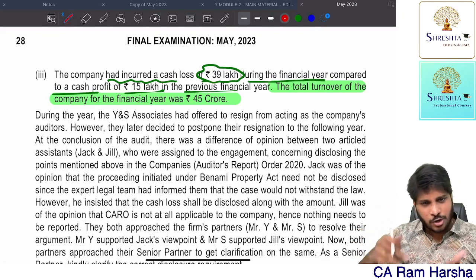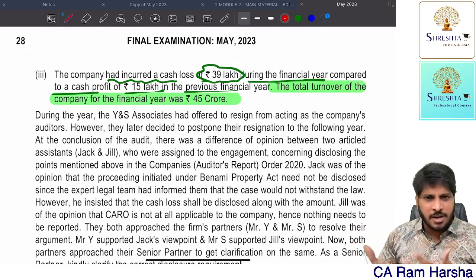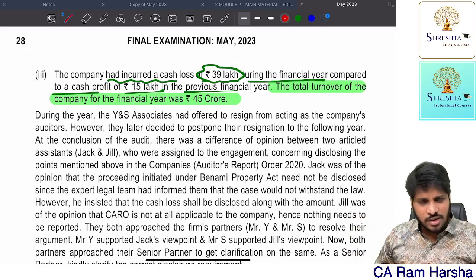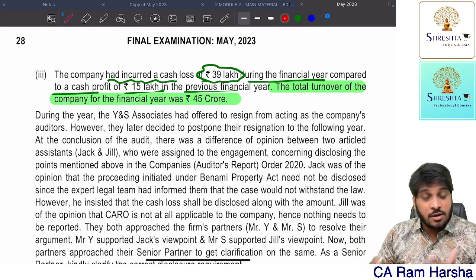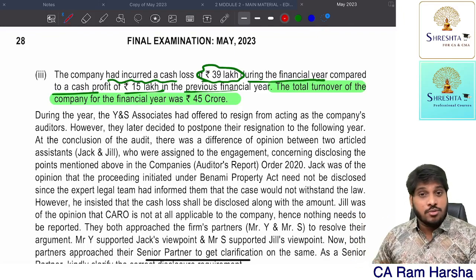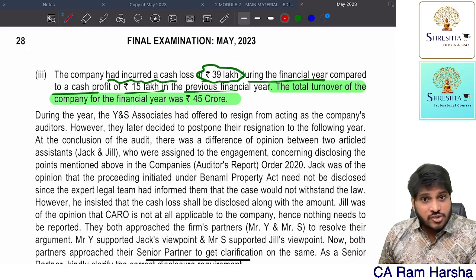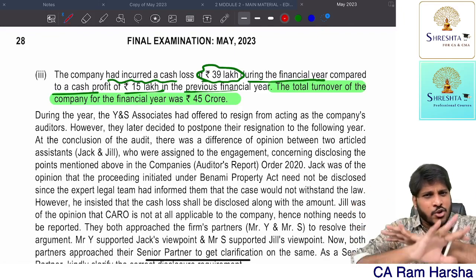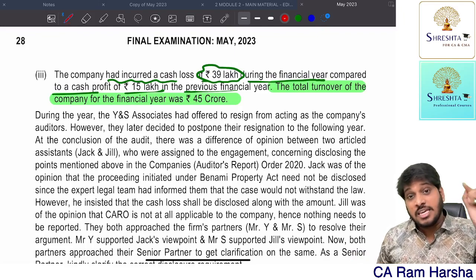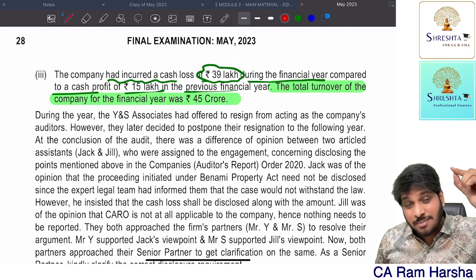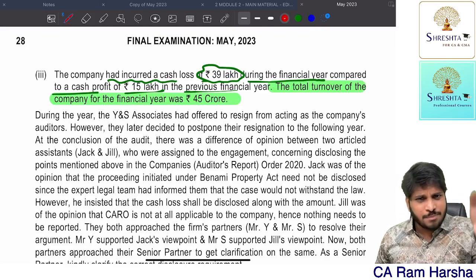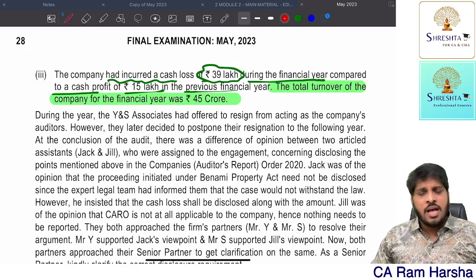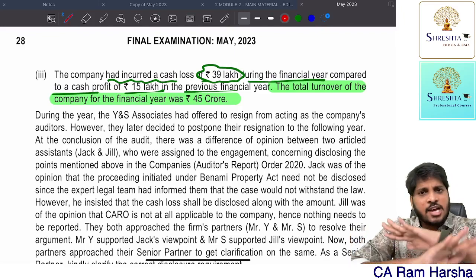Not a subsidiary or holding of a public company, paid up capital and reserves not exceeding 1 crore as on balance sheet date, total borrowings not exceeding 1 crore at any point of time during the year, total turnover as per Schedule 3 not exceeding 10 crore as per the financials. This private limited condition you need not check. If a private limited company satisfies the small company definition, it is treated as a small company. CARO does not apply.